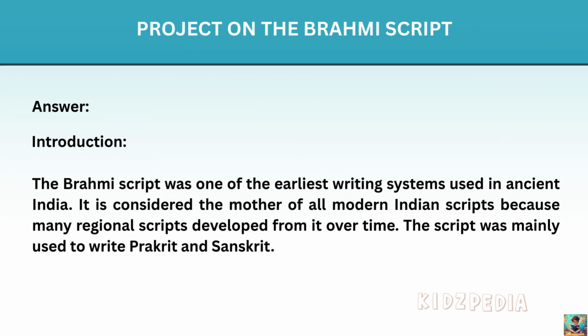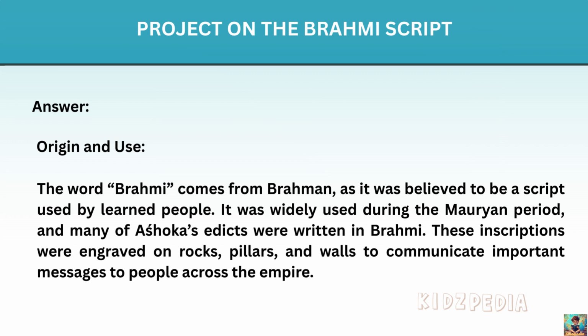The script was mainly used to write Prakrit and Sanskrit. The word Brahmi comes from Brahman, as it was believed to be the script used by learned people. It was widely used during the Mauryan period and many of Ashoka's edicts were written in Brahmi. These inscriptions were engraved on rocks, pillars and walls to communicate important messages to people across the empire.